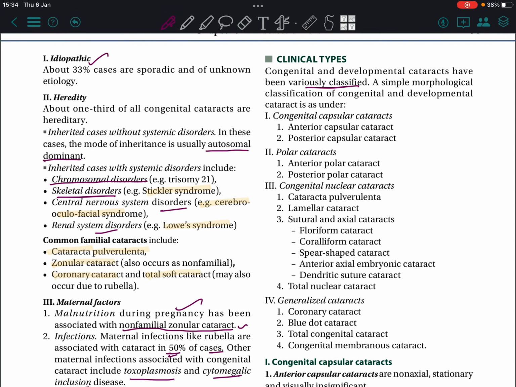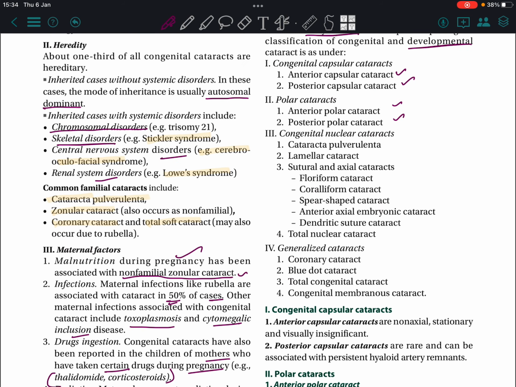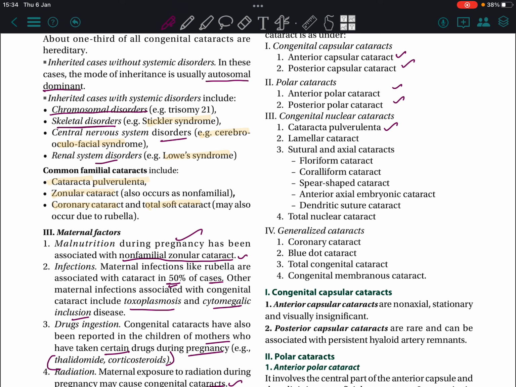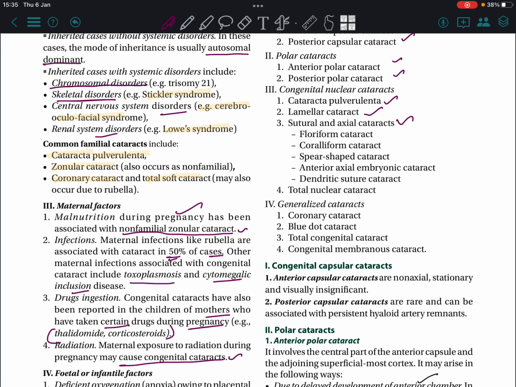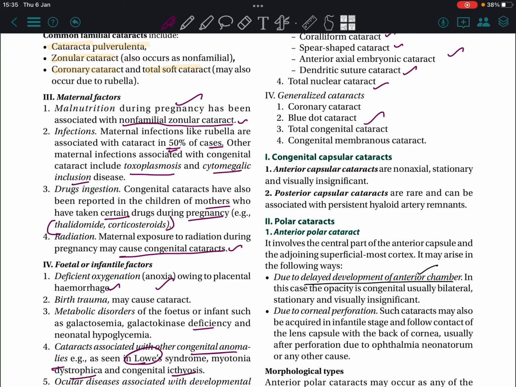A simple morphological classification of congenital and developmental cataract is as under: congenital capsular cataract, anterior capsular cataract, posterior capsular cataract, polar anterior, polar posterior, congenital nuclear cataract, cataracta pulverulenta, lamellar cataract, sutural and axial cataract, and in the floriform, coralliform, spear-shaped, anterior axial embryonic cataract, dendritic suture, total nuclear cataract, coronary cataract, blue dot cataract, total congenital cataract.